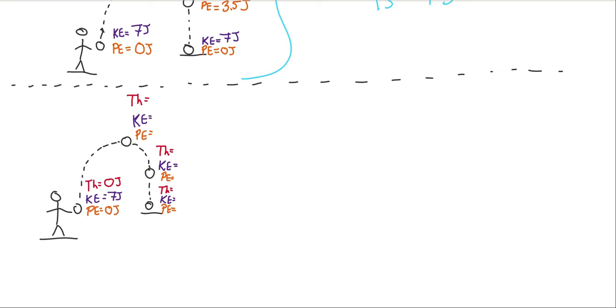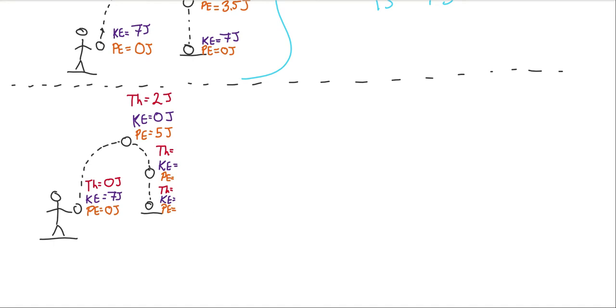But by the time that it reaches the very top, it has definitely encountered some air resistance. It's encountered some friction. Perhaps it's encountered 2 joules of energy. What does this mean? It means that our potential energy total, according to the law of conservation of energy, has to be 5 joules. That means when there's friction, a ball that you throw won't go as high.